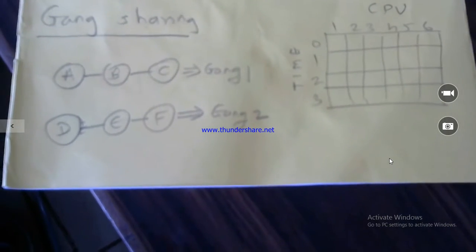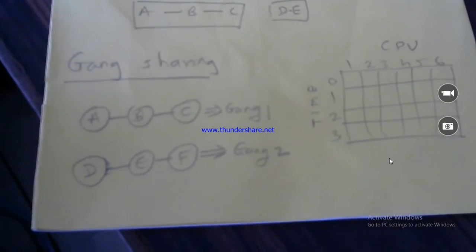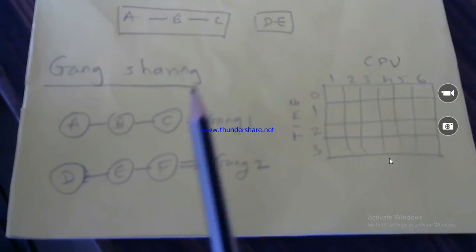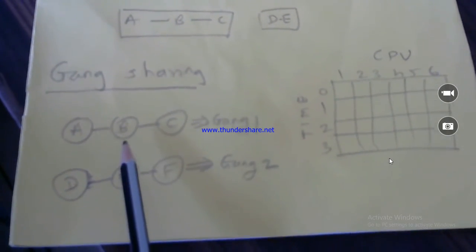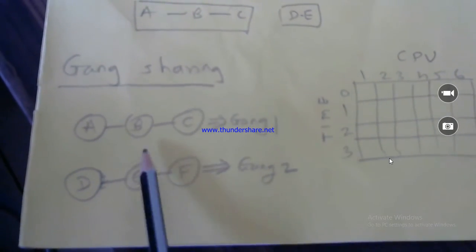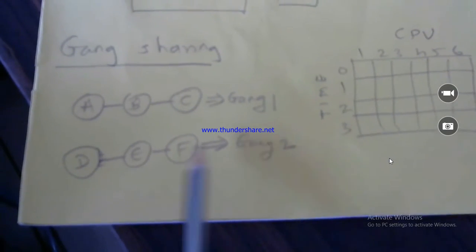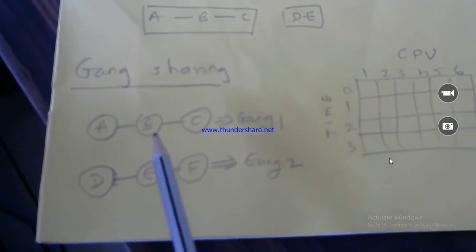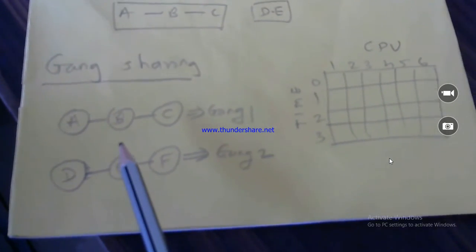Here the processes which have dependency between them are ganged. So gang 1 means processes A, B and C, and gang 2 means processes D, E and F. Alright, we have made the gangs of the dependent processes.